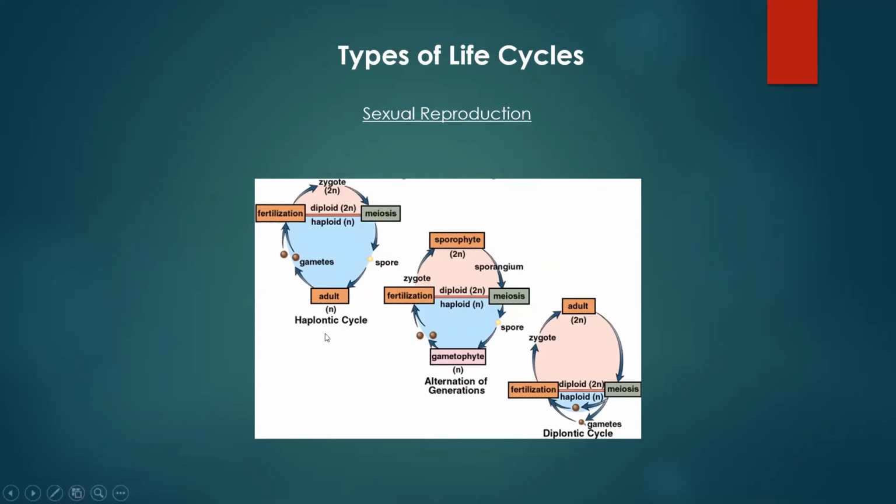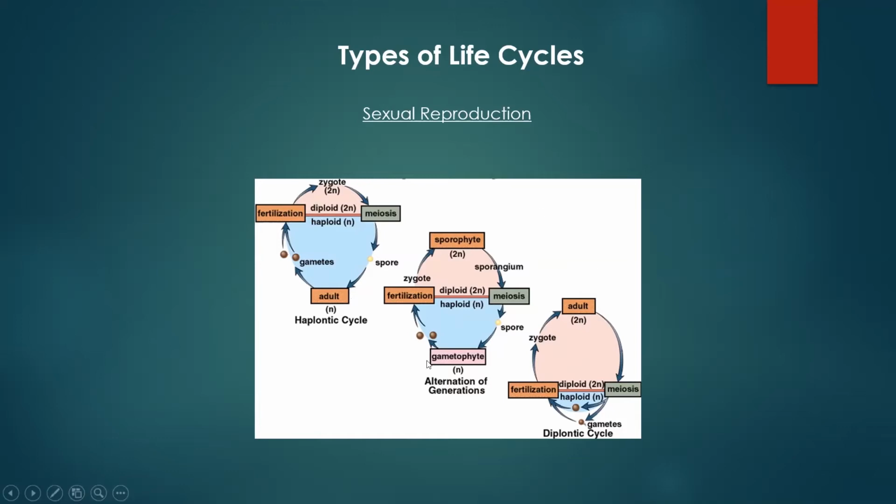All right, some can have a haplontic life cycle, where they actually spend most of their life in a 1N stage, and then have a very, very brief period where they're 2N. So you're going to see this a lot in fungi, and you'll probably see this again when we come back to fungi later on in the semester. But fungi spend most of their time in an N stage. So 1N meaning haploid. So you have haploid cells. They can develop structures that are going to be haploid. Eventually, they're going to release gametes that are haploid. And those gametes will fertilize to create a diploid zygote. And this usually will undergo meiosis immediately after to create new haploid cells.